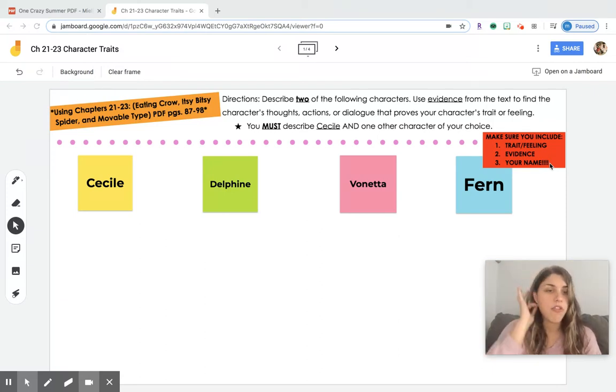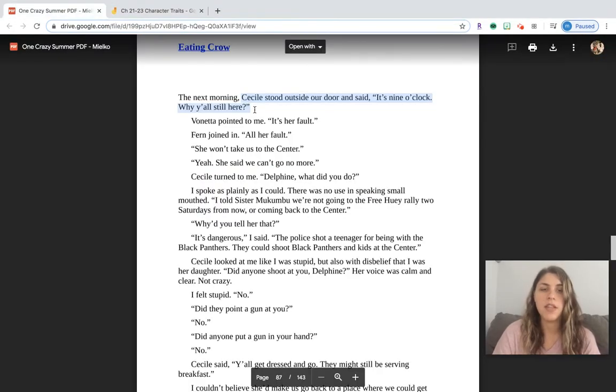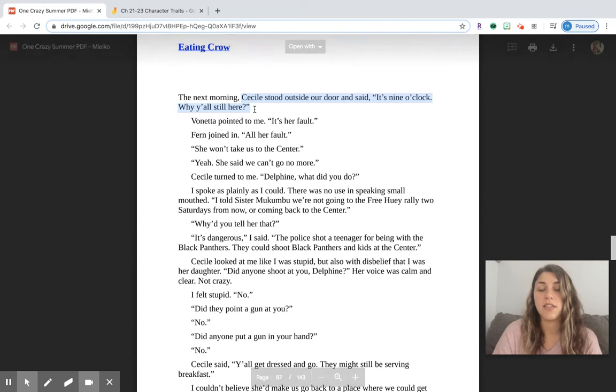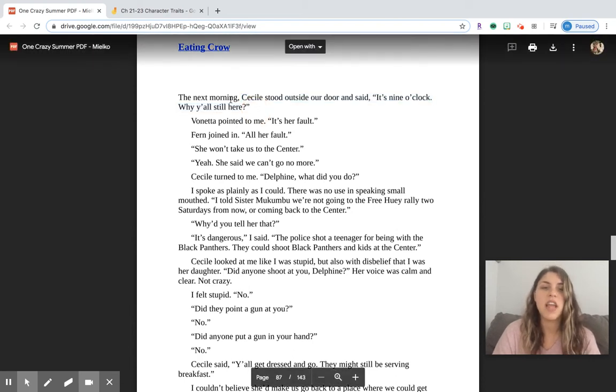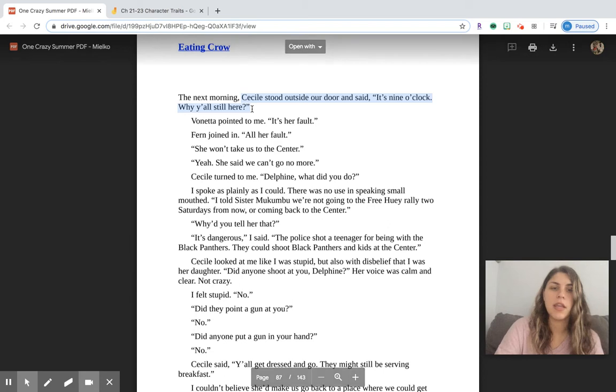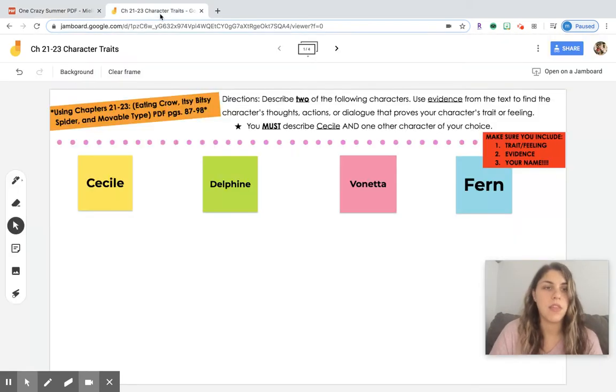So the best thing I can do is start off by showing you guys how I would do this. And as I show you how I would do it, I'll be able to show you the different features on Jamboard, okay? So I'm going to go right into the PDF, and I'm going to take the first sentence, actually, that has to do with Cecile. It says, the next morning, Cecile stood outside our door and said, "It's 9 o'clock. Why y'all still here?" So I'm actually going to copy this because it makes it the easiest.